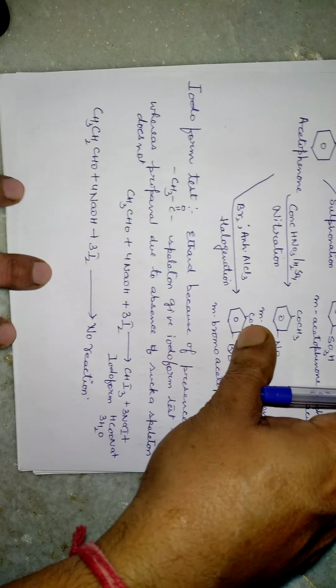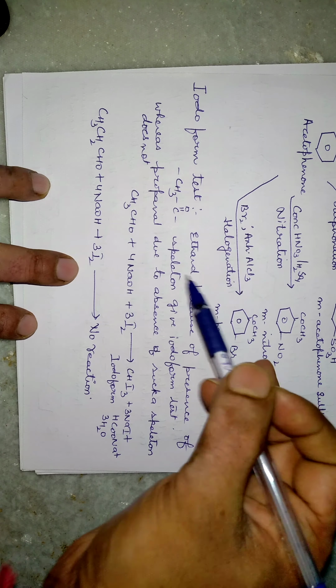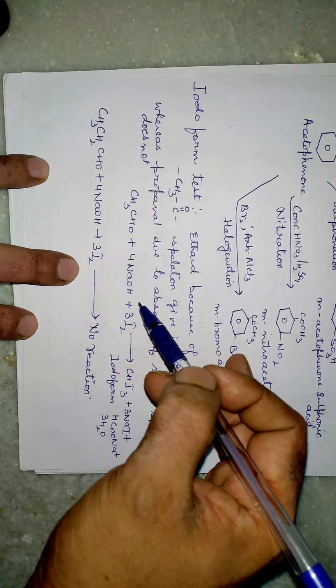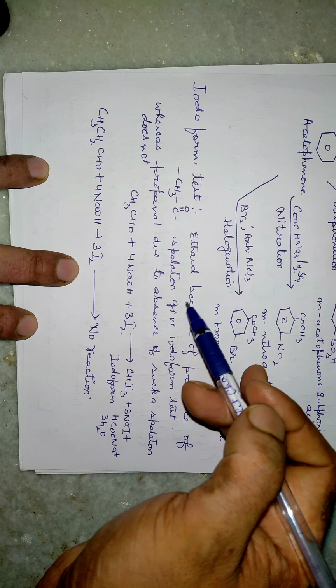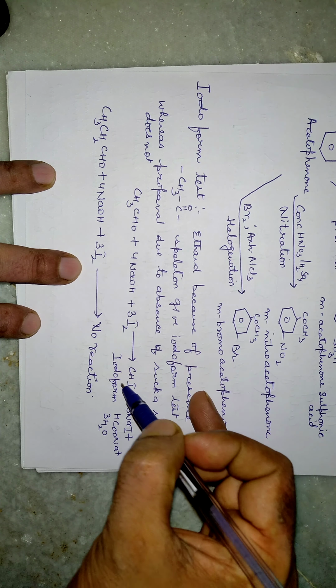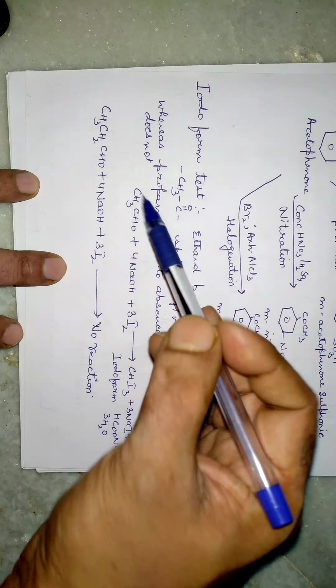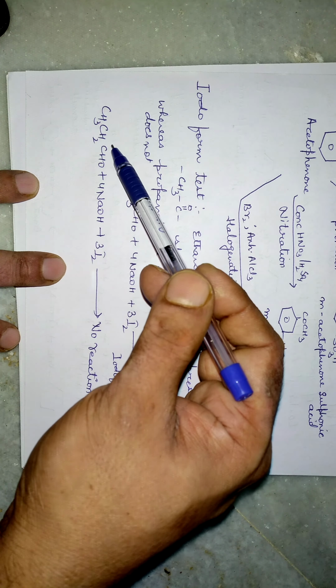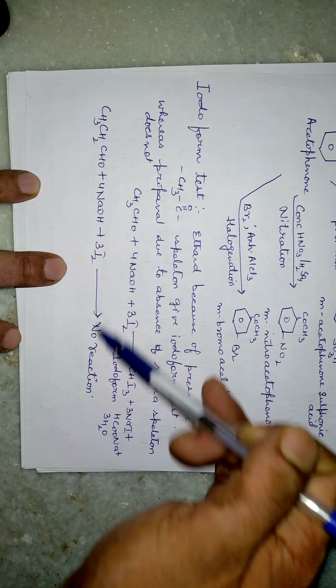Next topic is the iodoform test, very important. This test is actually to distinguish between ethanal and propanal. How can we distinguish? Here you can see this is ethanal, or acetaldehyde. When it reacts with NaOH and iodine, it results in the formation of iodoform. However, when propanal, that is propanaldehyde, reacts with NaOH and iodine, there will be no reaction.